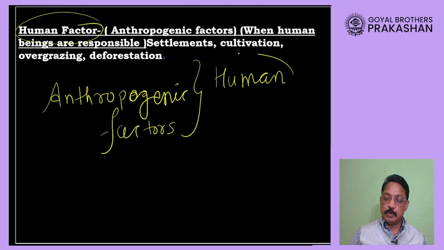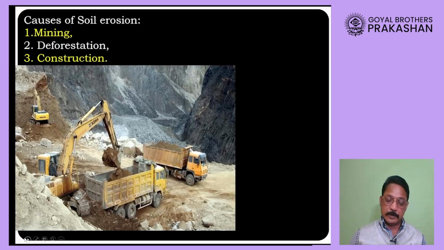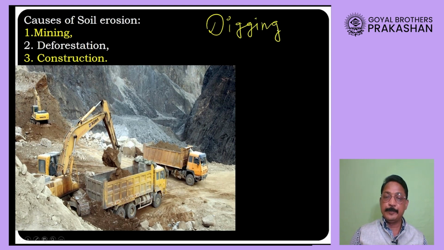So, which human activities are responsible for this? Let us see them. Mining. Okay. Of course, when mining is to be done, we will have to carry out digging of the land. When the land is dug, soil will become loose, and loose soil can be easily eroded.